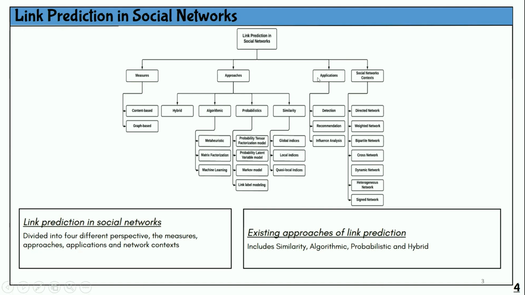For applications of link prediction, the big categories can be detection, recommendation, or influence analysis. And this is the social network context that previous researchers have considered to conduct link prediction analysis in these social networks. They have conducted directed network, weighted network, bipartite network, cross, dynamic, heterogeneous, and signed networks.